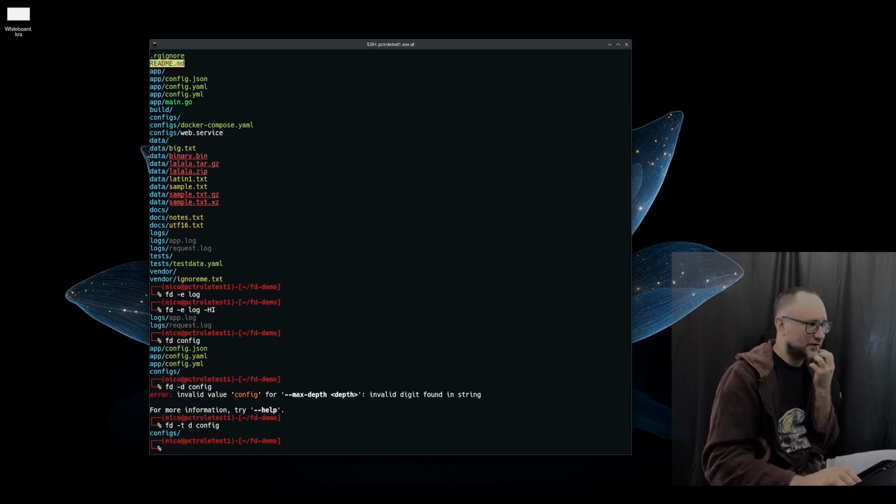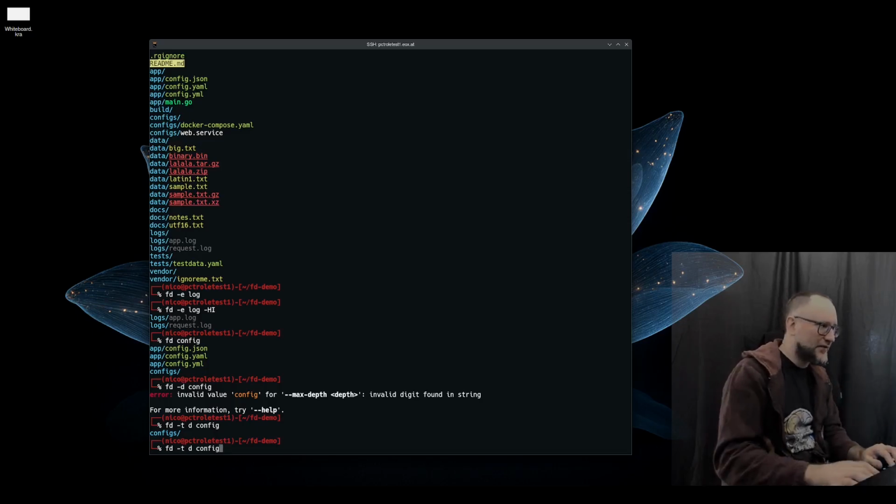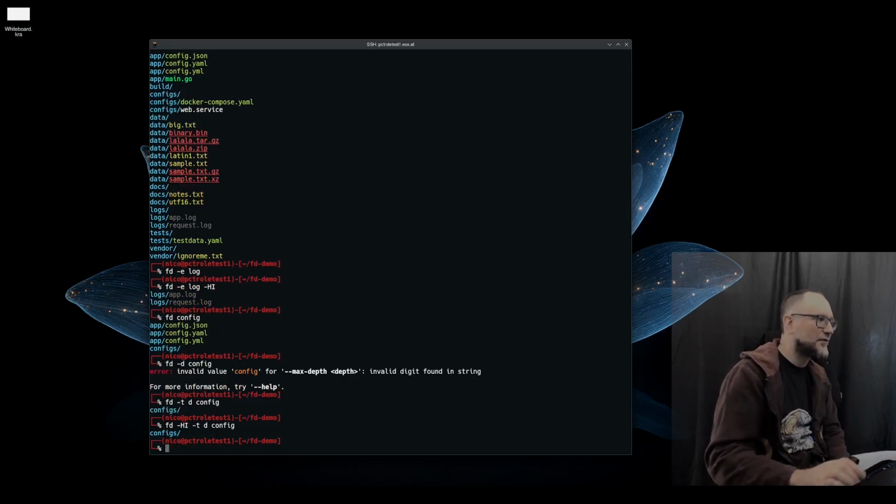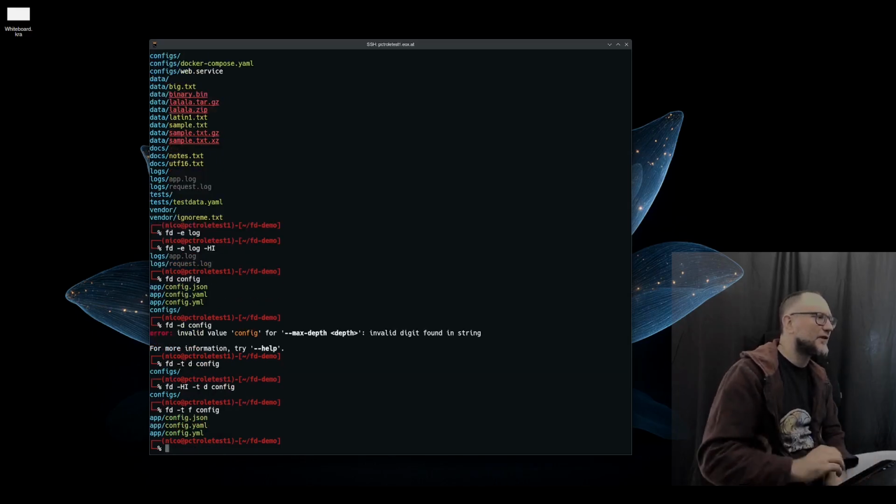And it will show only the directory. It won't show the files that are, in this case, in the app directory. Who knows, if I do -I again, there might even be some other logs. No, this is it. Okay, good. If you want only the files, I think you should do f, if I'm not mistaken. Exactly. So -t f for files, -t d for directory. Very simple, very quick, very efficient.